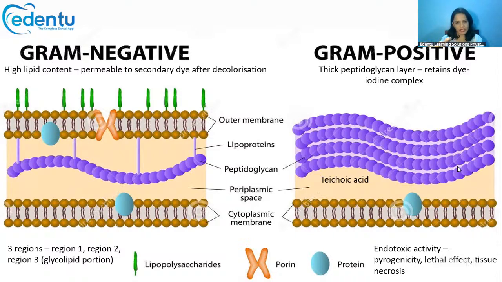After looking at it under the microscope, if the organism still appears bluish or dark blue in color, then such organisms are considered gram positive microorganisms. Why are they called gram positive? Because even after adding a decolorizer like acetone, the primary dye is still retained by that bacteria.